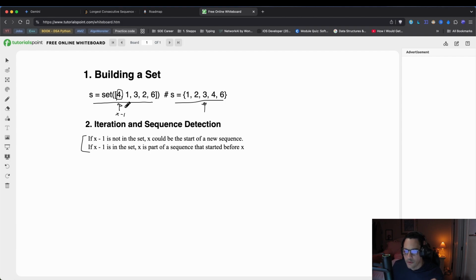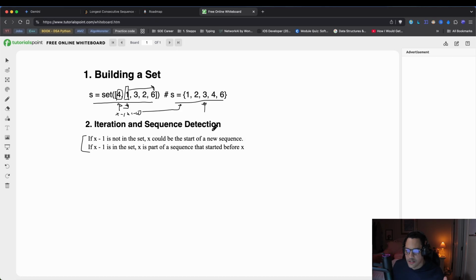So we move on to the next one, which is 1. X equals 1, minus 1 equals 0. If 0 is in the set, which it's not, that means 1 could be a sequence starter. And that's what we want here. Now we know 1 could be our sequence starter, and we can start counting how many numbers after 1 are present in our set.